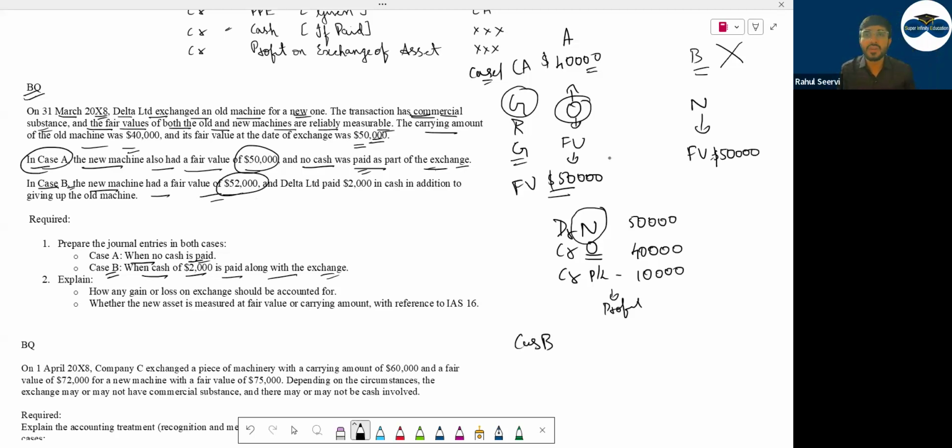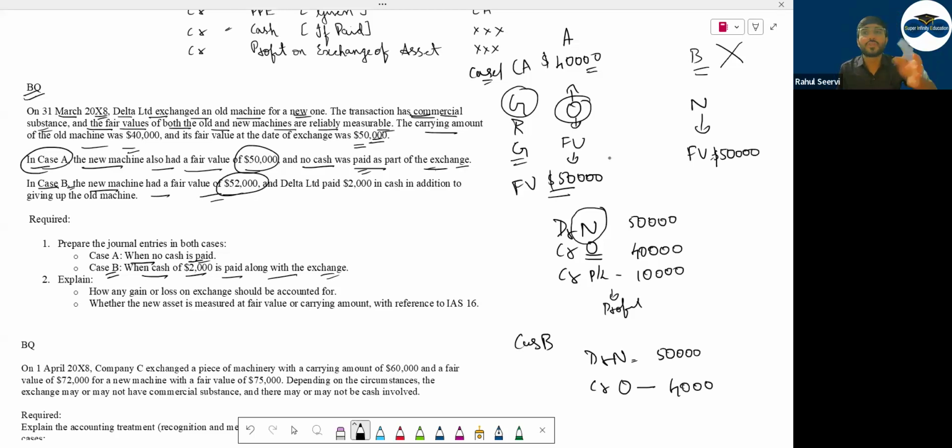Is there cash involvement here? Yes. Debit, credit. Can I say old machine is going out at 40,000? New machine is coming in. What will you see first? Fair value of the asset given. That was available. It was 50,000.